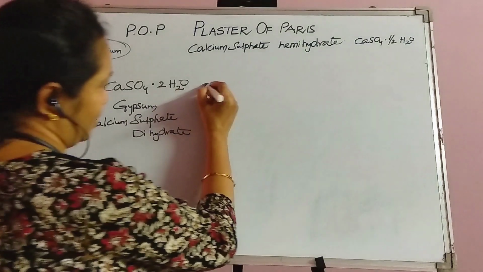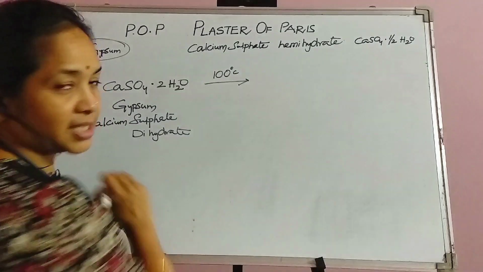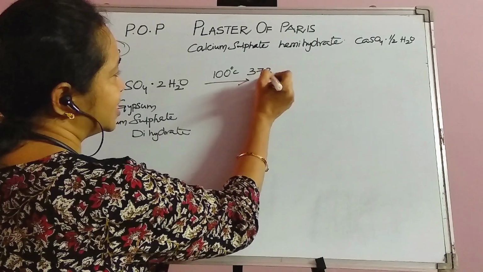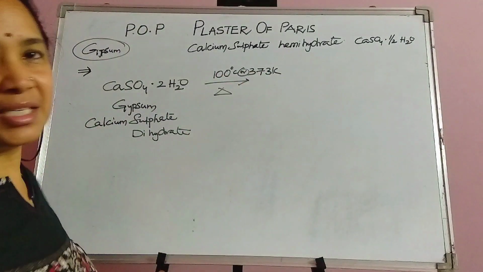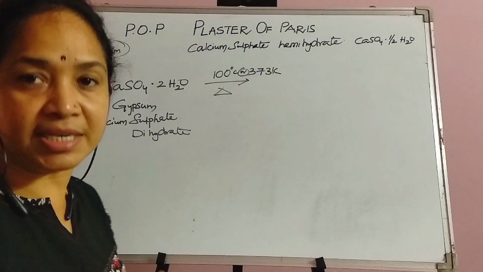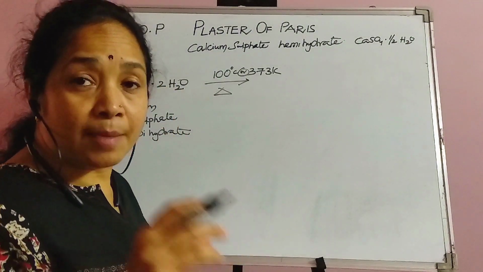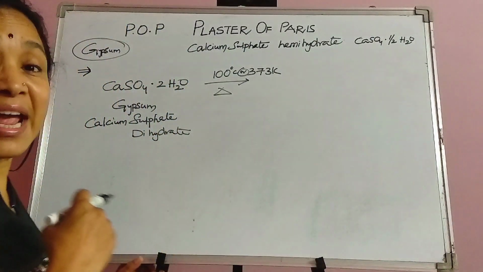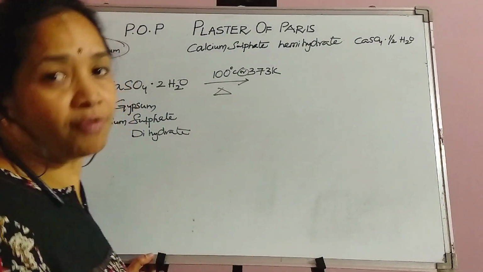This gypsum is strongly heated at 100 degrees centigrade. If you want to convert it into the Kelvin scale, you write it as 373 Kelvin. Did you understand? This is done in kilns, or big stoves, where you heat the gypsum at 100 degrees centigrade. Then what happens? Two water molecules are present. Among them, 1.5 water molecules are evaporated or eliminated from 1 mole of calcium sulfate, leaving calcium sulfate with half a water molecule.